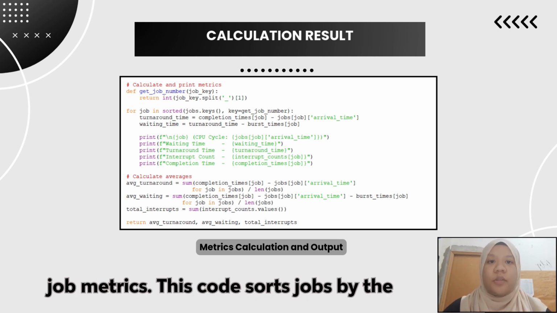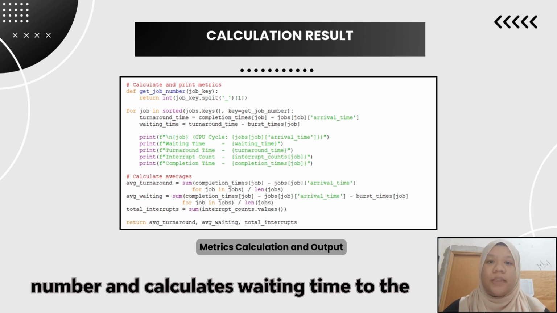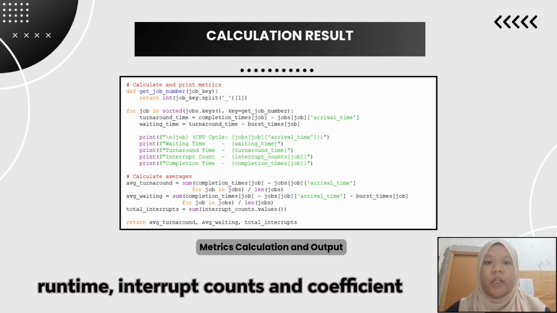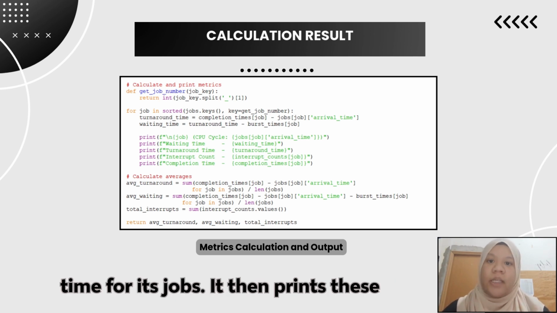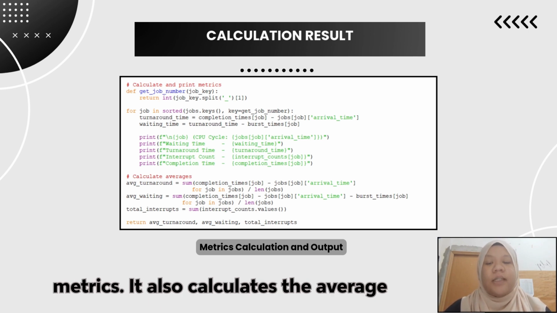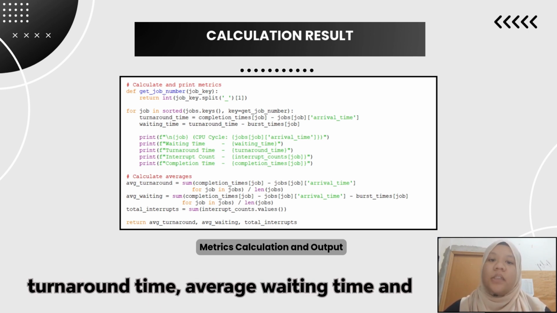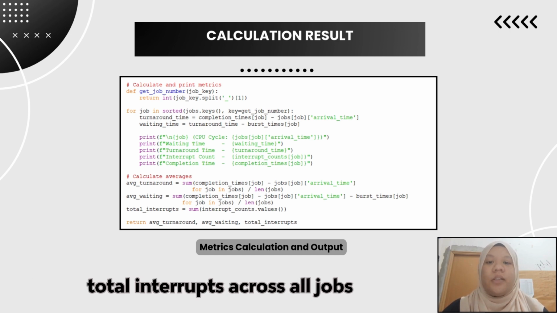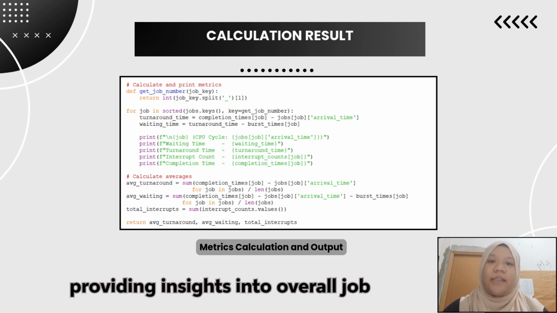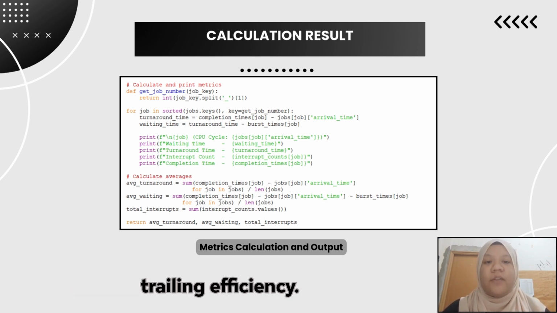This code sorts jobs by the number and calculates waiting time, turnaround time, interrupt counts, and completion time for each job. It then prints these metrics. It also calculates the average turnaround time, average waiting time, and total interrupts across all jobs, providing insights into overall job scheduling efficiency.